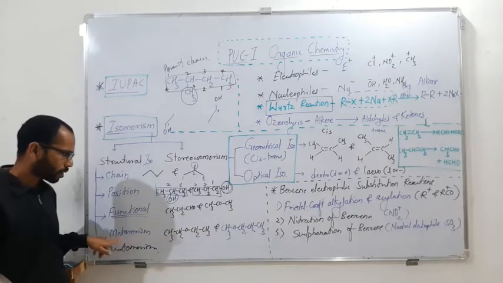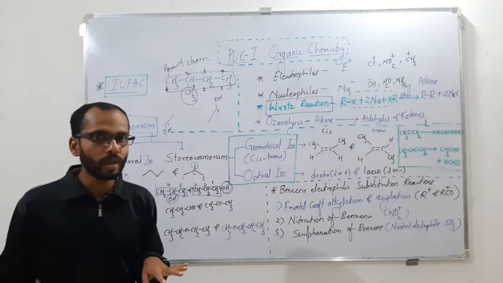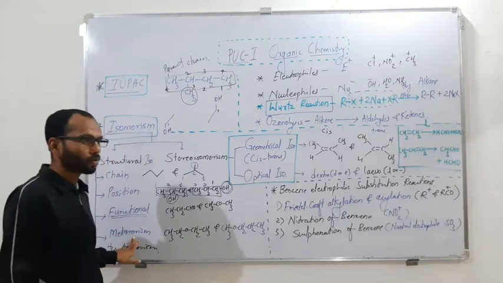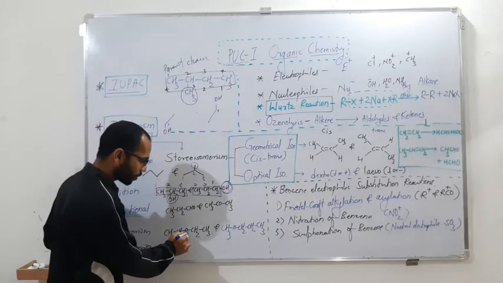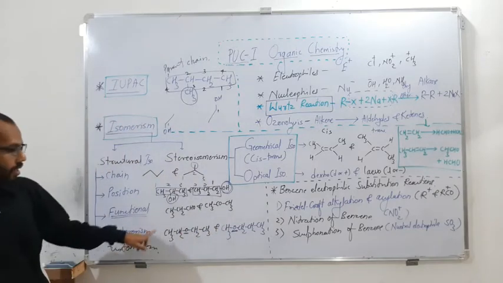Then the next type is what? Metamerism. Metamerism is not again shown by all the compounds. Metamerism is shown by only the compounds which have a heteroatom in their carbon chain.